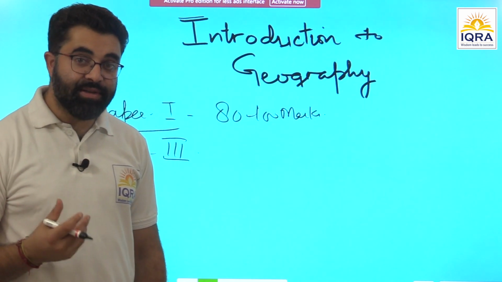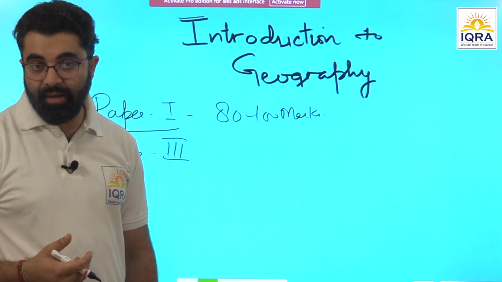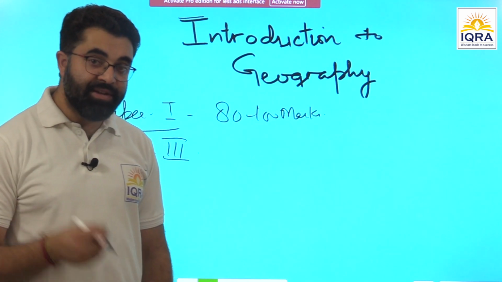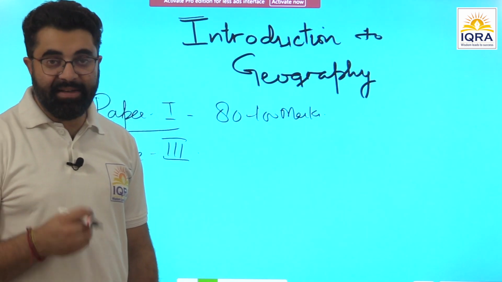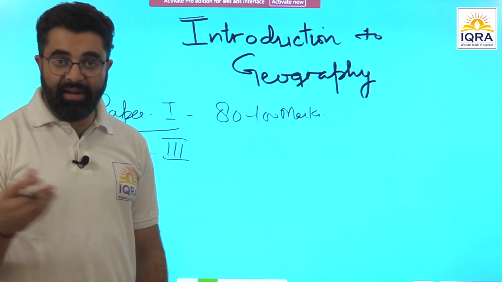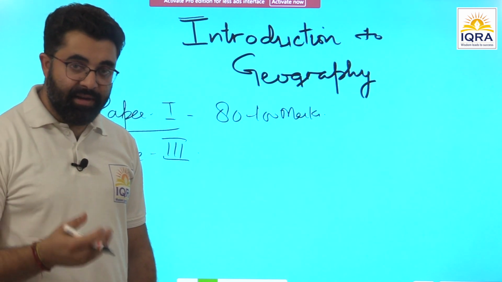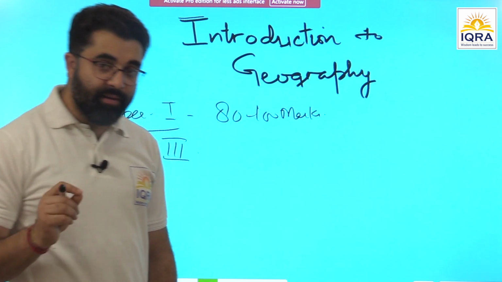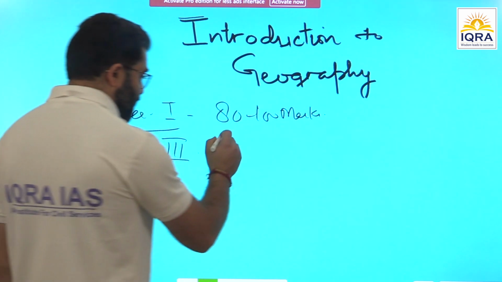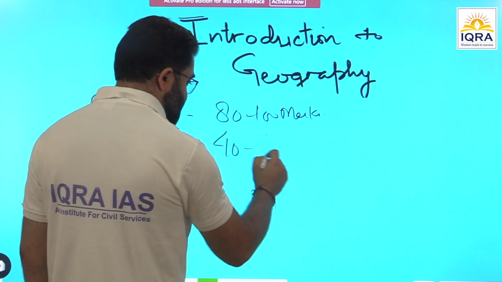So such questions will also be dealt with in geography. There are topics like irrigation mentioned in your general studies paper 3 which will be dealt with in geography, and topics like disaster and disaster management. So general studies paper 3 also will be covering somewhere around 40 to 60 marks.